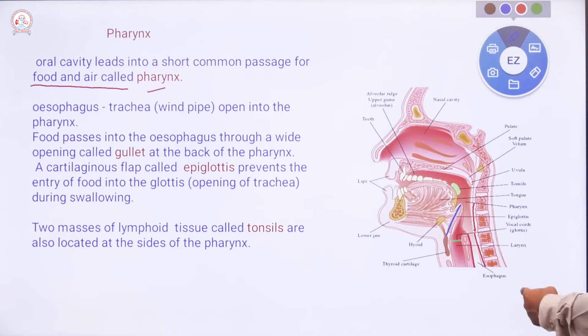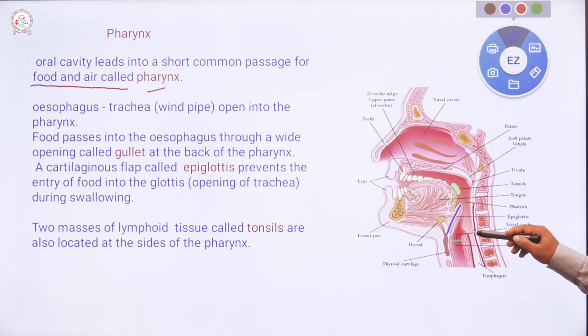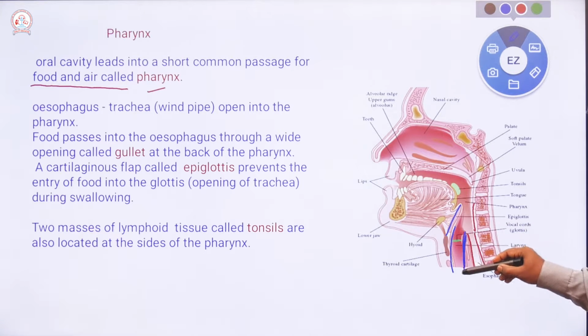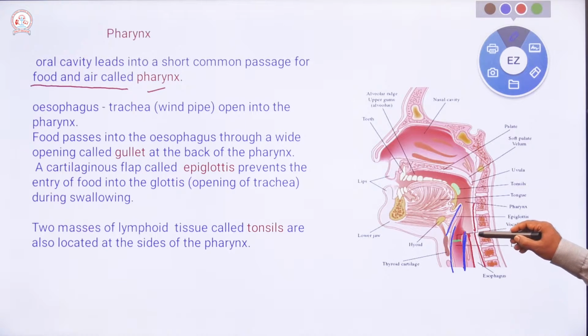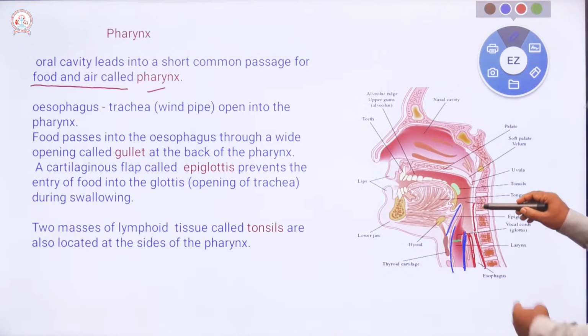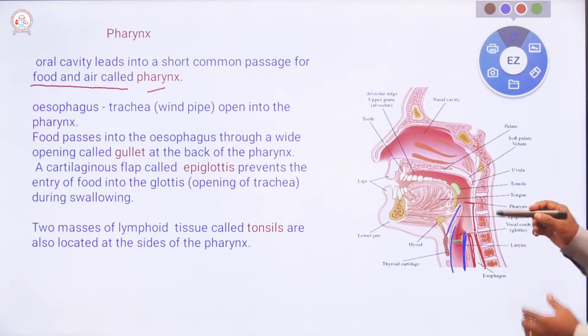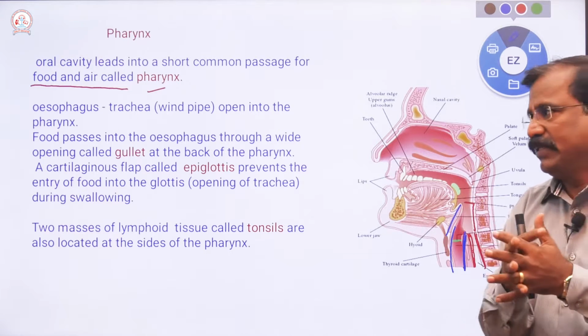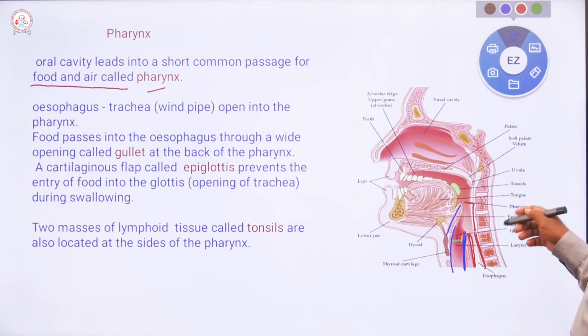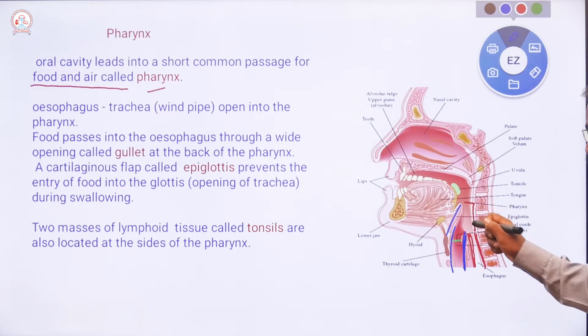See in this diagram, here is the esophagus, and this is the windpipe, the trachea. This is the windpipe, and this is the esophagus, the food pipe. Both open here, into a common spacious region that is called the pharynx.